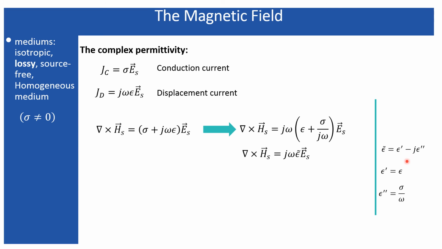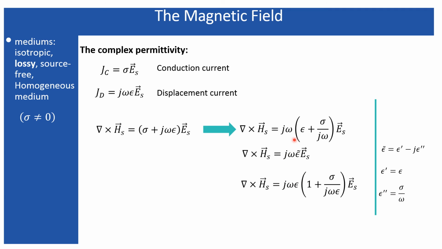The real part is nothing but the actual permittivity that the material contains, and the imaginary part equals the conductivity divided by the frequency. So the imaginary part is frequency dependent. It depends upon the frequency. For low frequency, the imaginary part is much higher, and for higher frequency, it is much lower.